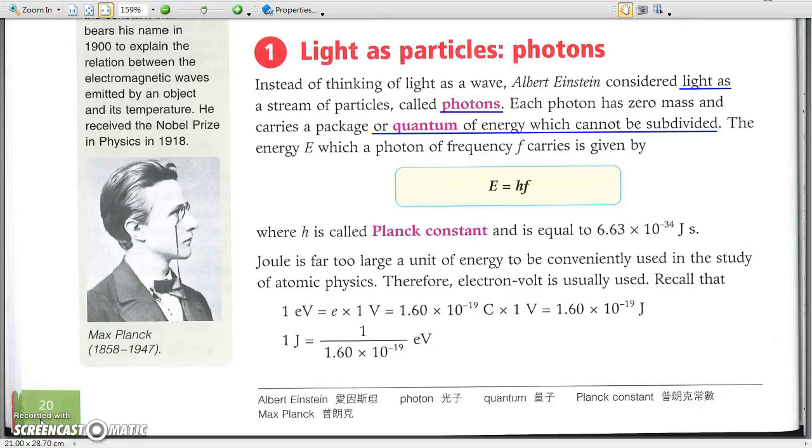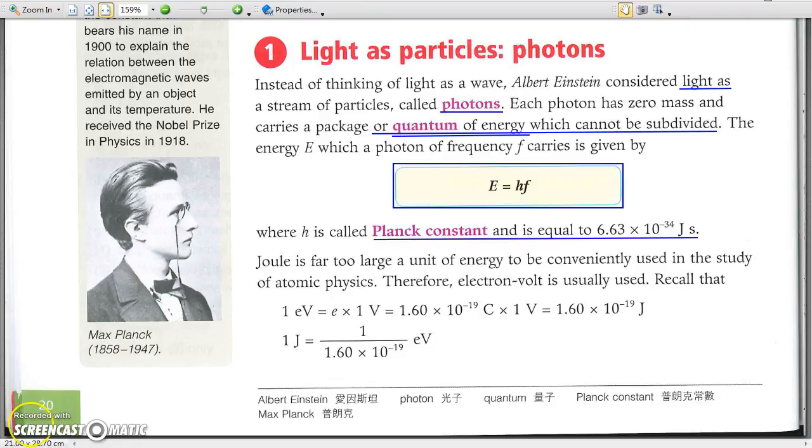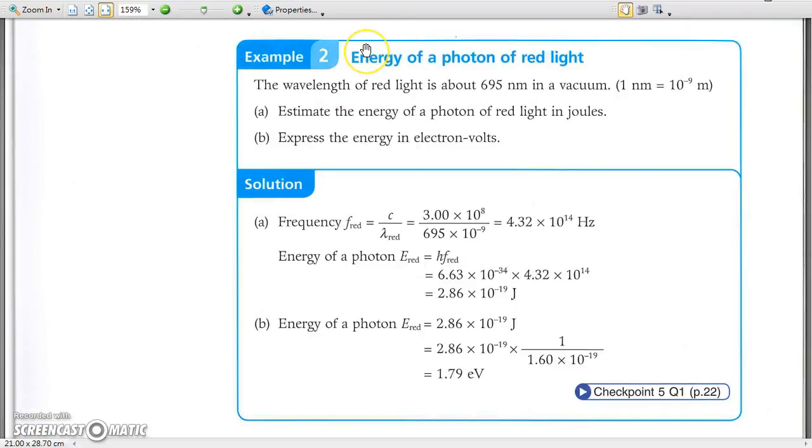The energy of a single photon depends on its frequency. In other words, each photon carries a quantum of energy. The energy carried by a photon is given by E equals hf, where h is called the Planck constant. When there is photoemission, the energy of a photon is absorbed by an electron, which may then escape from a metal surface. Example 2.